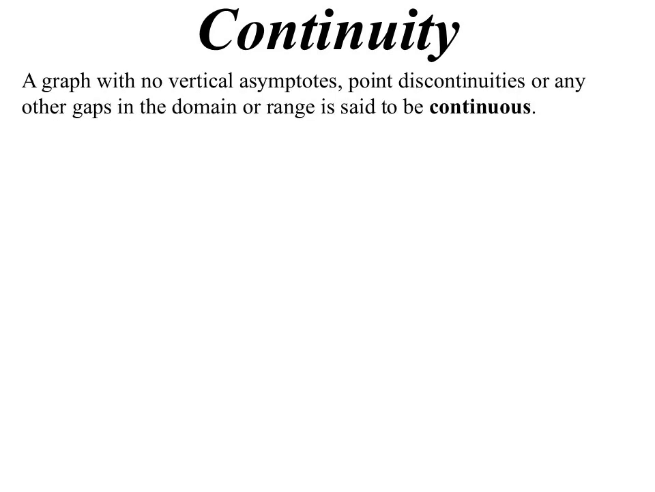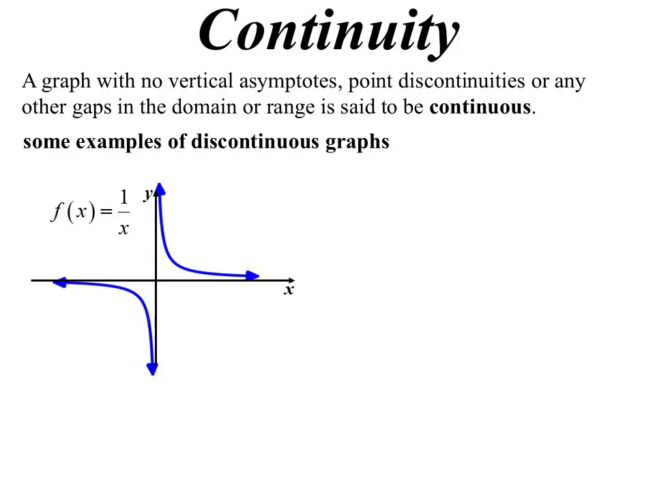A word about continuity. So basically, a curve is continuous if it doesn't have any gaps. So no vertical asymptotes, no point discontinuities, no gaps, then it's continuous. You could start at one end and just travel a path and go to the other end without a break. Some discontinuous ones then. Our hyperbola, I guess, is the classic example there.